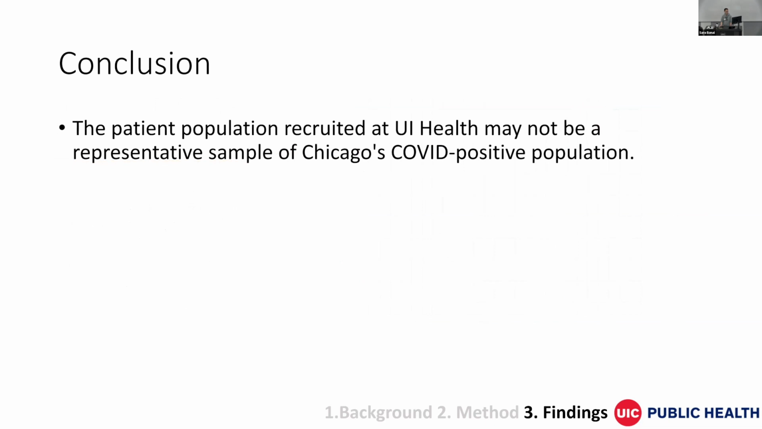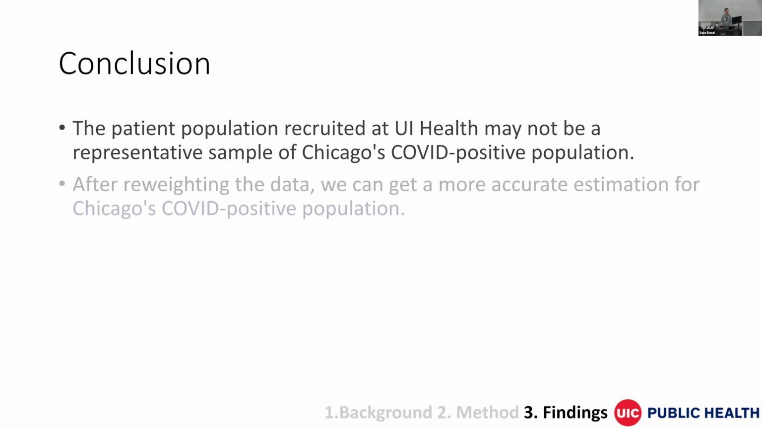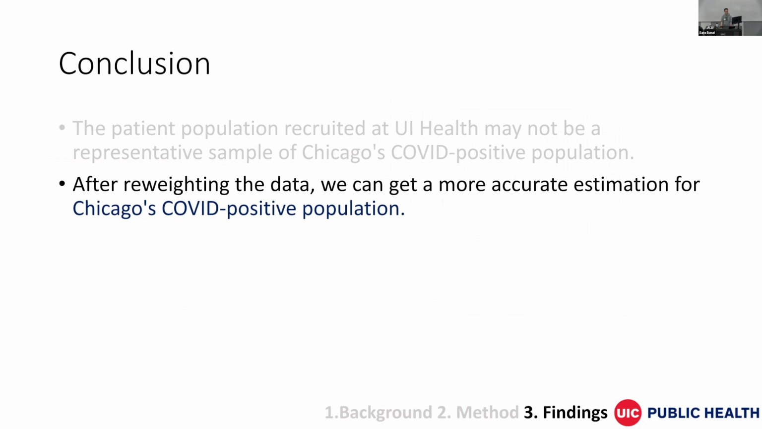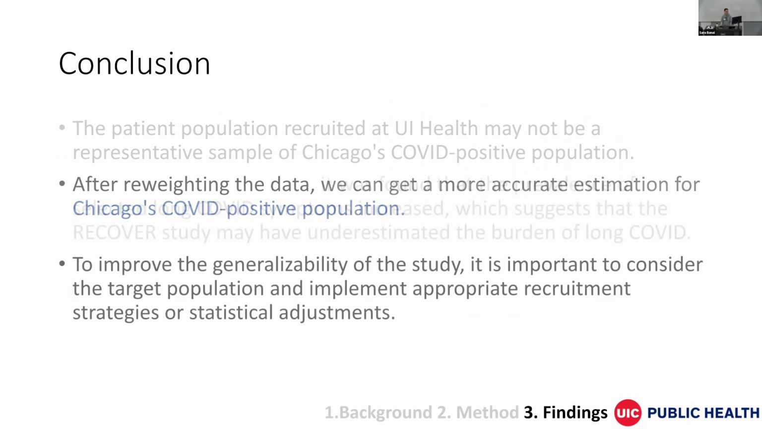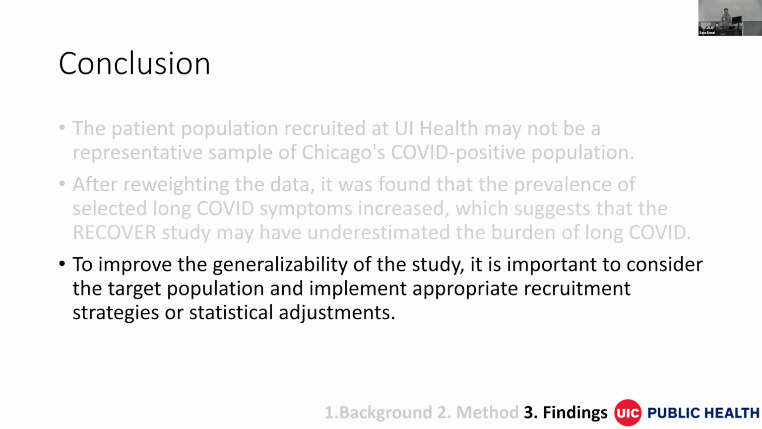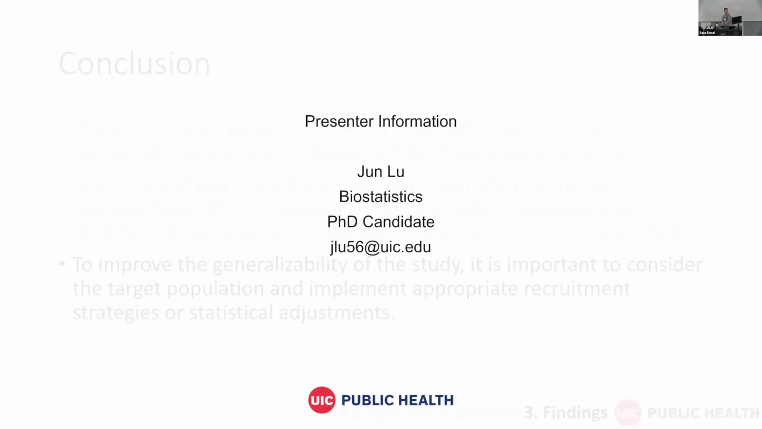The patient population recruited at UI Health may not be a representative sample of Chicago's COVID-positive population. After reweighting, we can get a more accurate estimation. And the last one is the key take-home message I want to express for this lightning talk. To improve the generalizability of your study, it's very important to consider the target population and implement an appropriate recruitment strategy or statistical adjustment. Thanks.